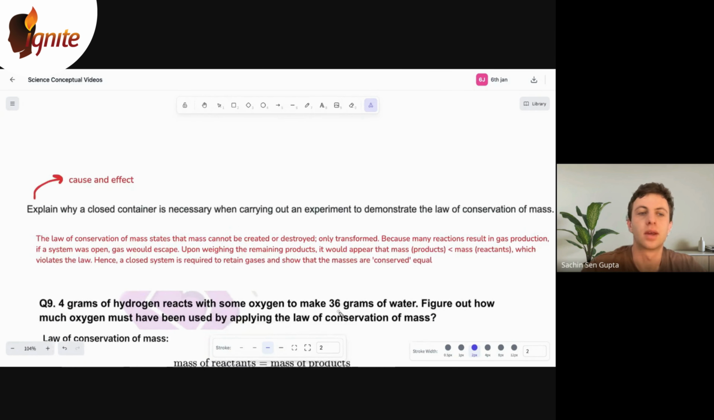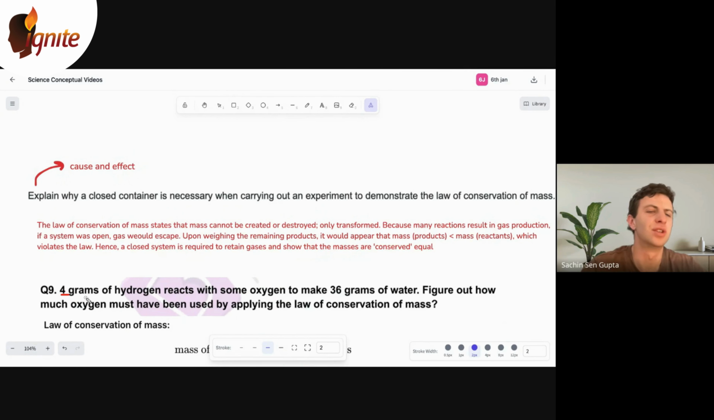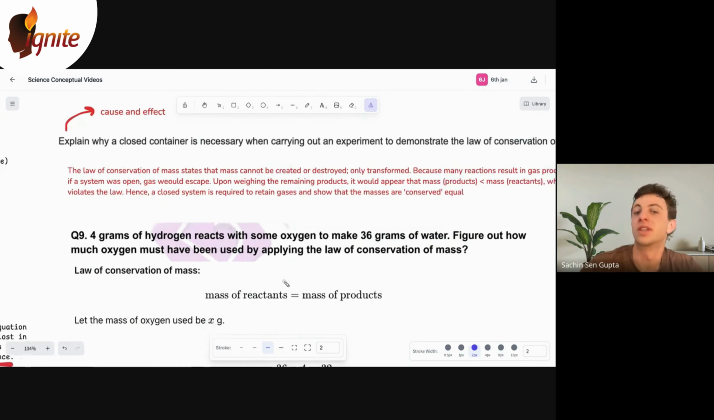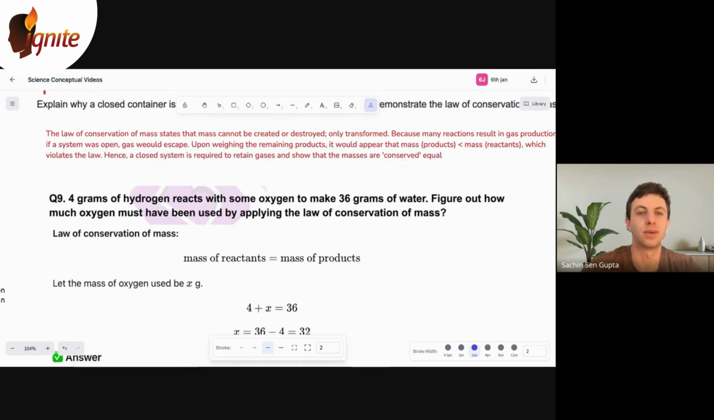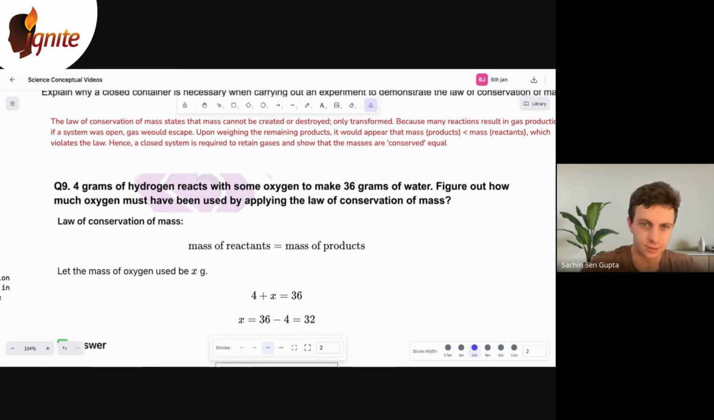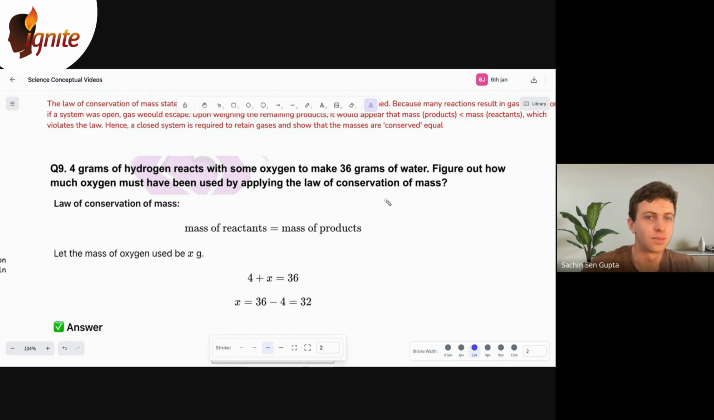It's really key. Now, question 9, this is more of a mathematical one. This isn't too difficult, as long as you can intuitively understand what's going on. The law of conservation of mass, as I said, mathematically, is that the mass of reactants is equal to the mass of products, right? So we've got hydrogen gas reacts with oxygen gas to make 36 grams of water. Figure out how much oxygen must have been used by applying the law of conservation of mass. So in your answer, this is essentially a definition. See how fundamentally you should be starting with the foundational, either a definition or a formula for the maths, for the quantitative side of things. That's really important.